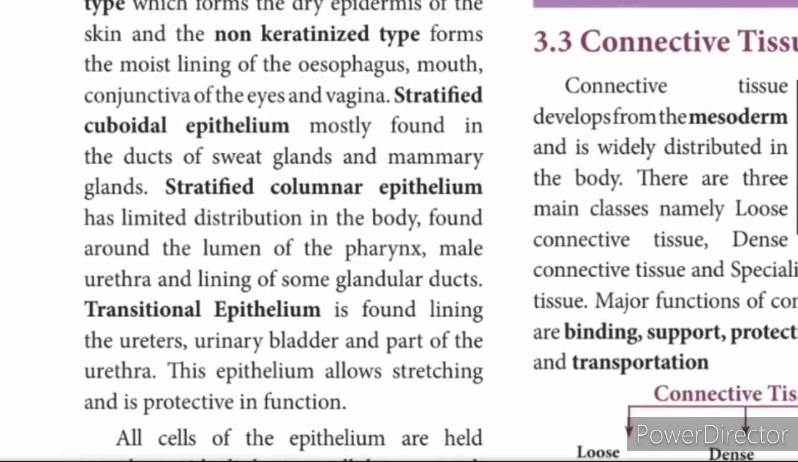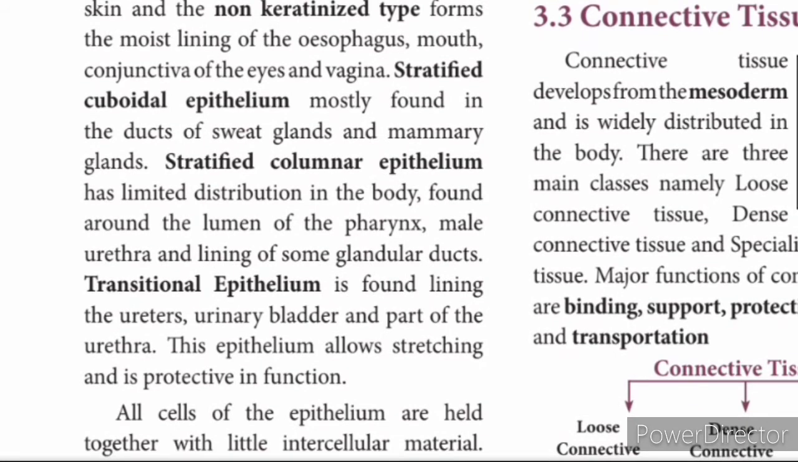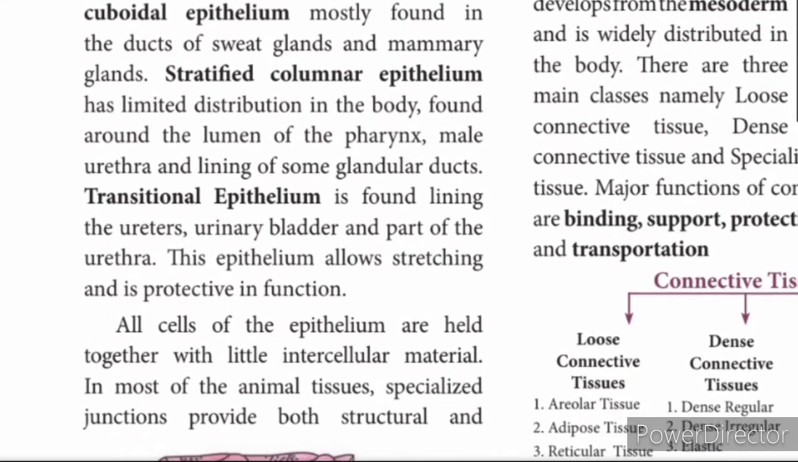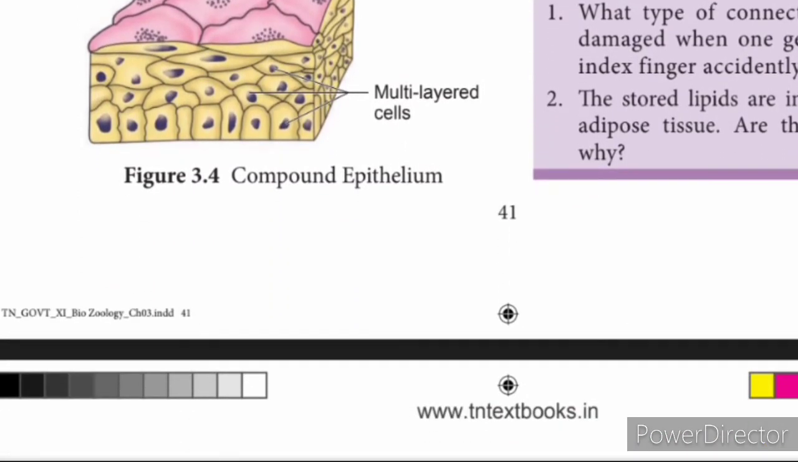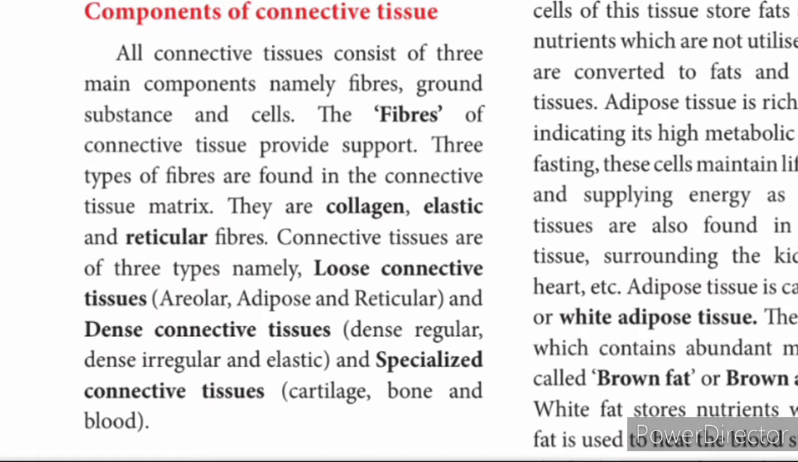Then coming to the connective tissue, as you know, the connective tissues give support. The major function of the connective tissue is to give support. The major functions of the connective tissue are binding, support, protection, insulation and transportation. Transport of material inside the body. What are the components of the connective tissue? All connective tissues consist of three main components. The components are fibers, ground substance and cells.